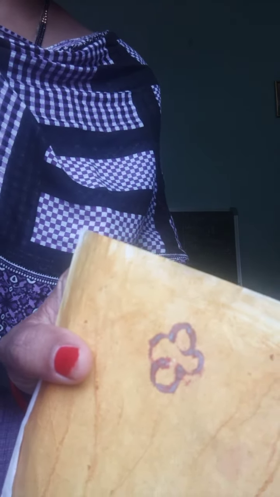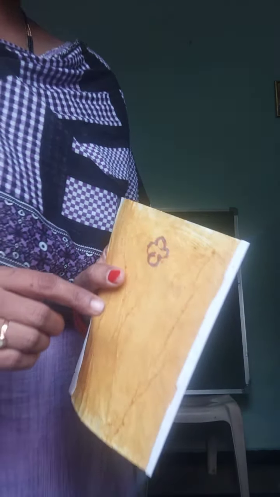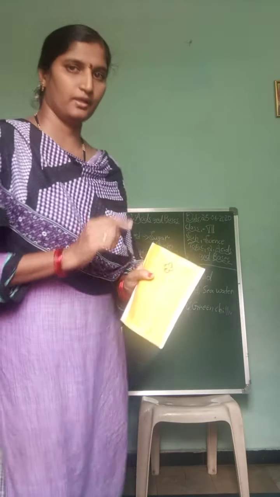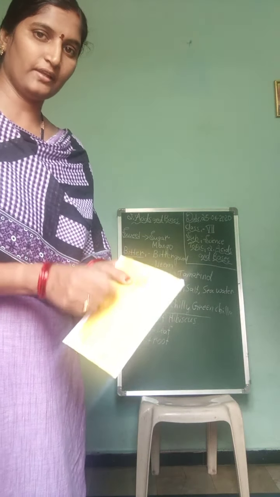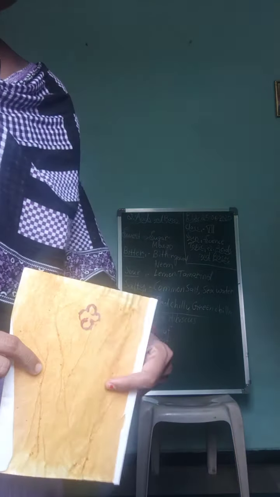You can see here, this turmeric acts as an indicator. It acts as an indicator, meaning it is one of the natural indicators. Just now what we did, we prepared one natural indicator, turmeric. Like this we can prepare some other natural indicators.